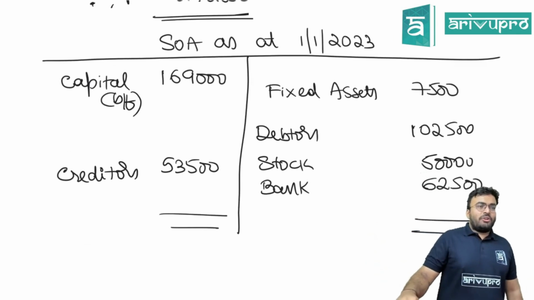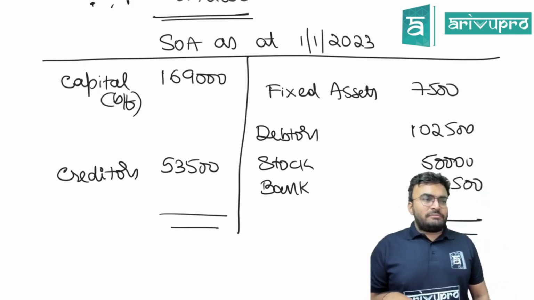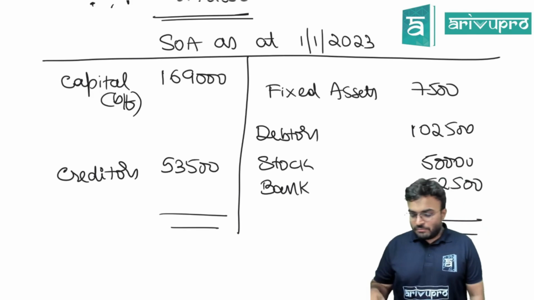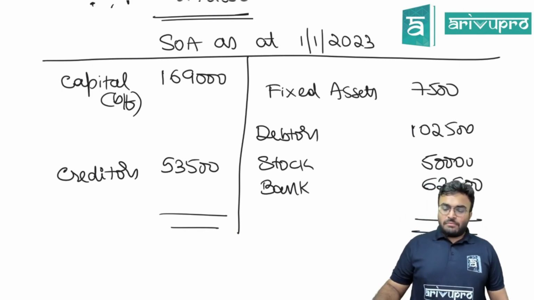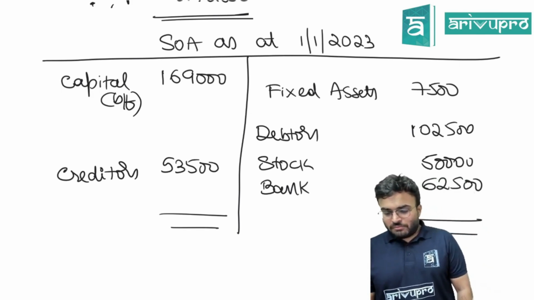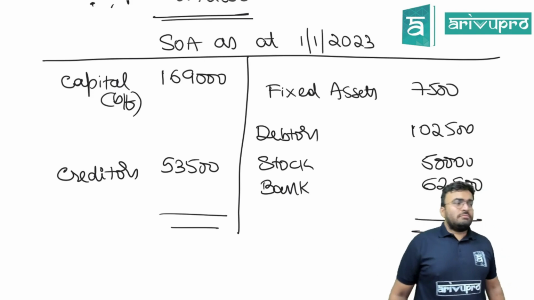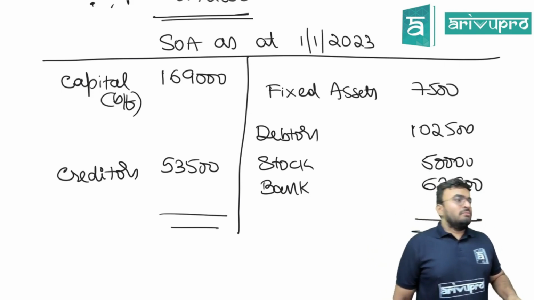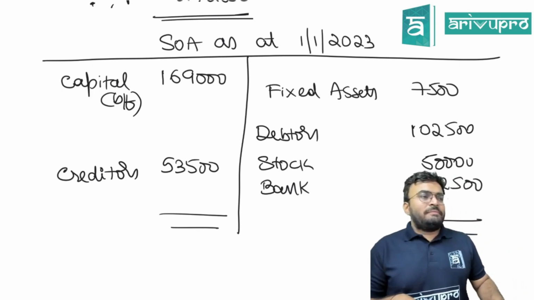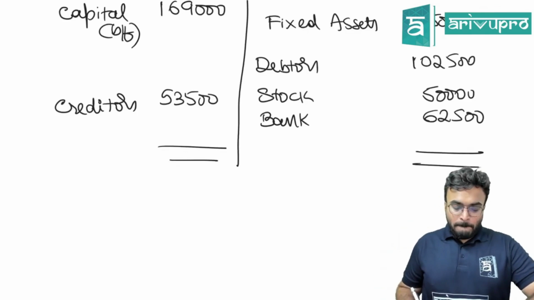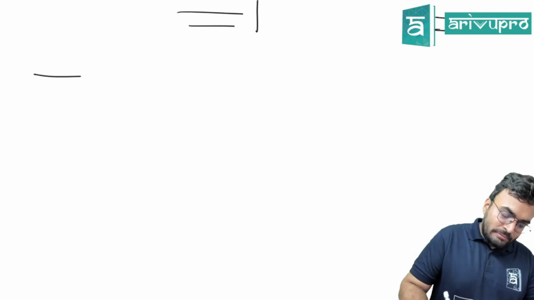1,69,000 is your capital. Clear? Using this capital we can go further. I hope it's clear till here. Only few items are going to be there in your trading P&L anyways. Can I go further? Yes, let's go further.